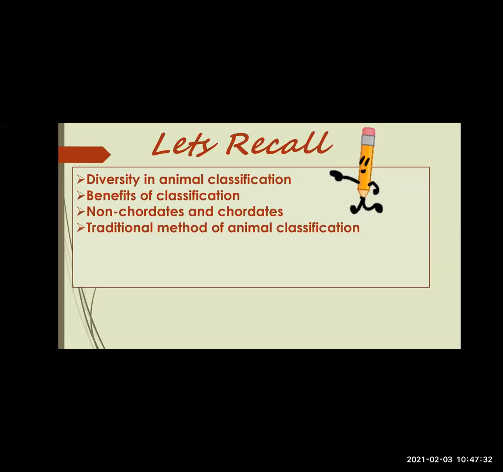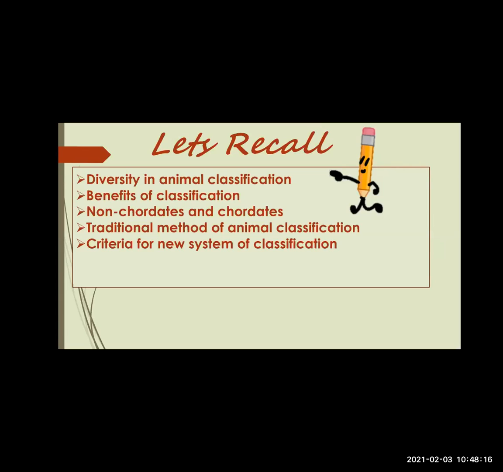Then we studied the traditional method of animal classification. The kingdom Animalia is divided into two subkingdoms, non-chordates and chordates. Further, these subkingdoms are divided into phyla, subphyla, and classes. We had started with the subkingdom non-chordates. That was the conventional system of animal classification, but later a new system of classification was followed, which considered different criteria.